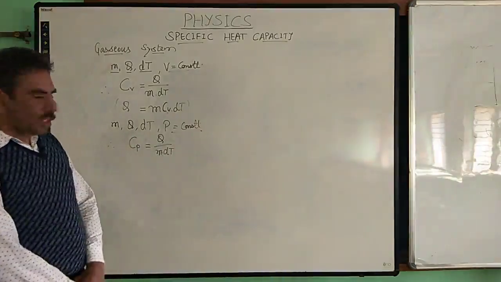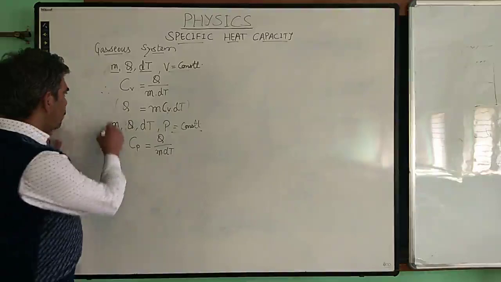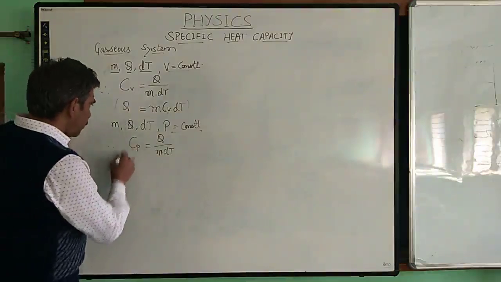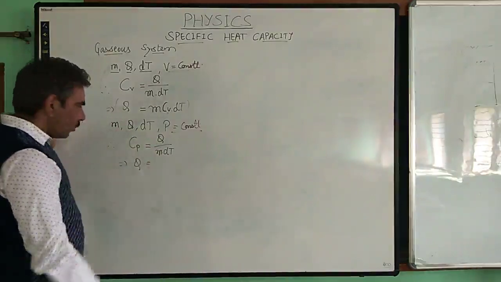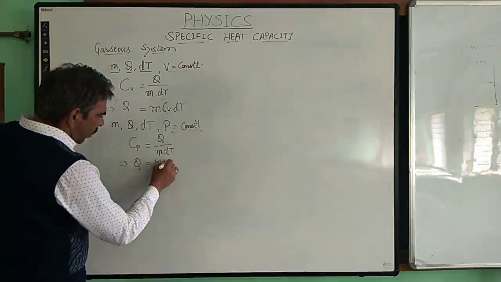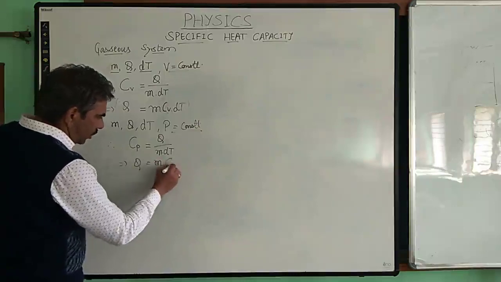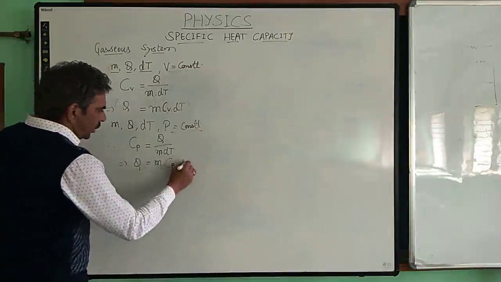This is how we define the specific heat capacity at constant pressure. Just as we found before, the total amount of heat which a gaseous system of mass m with specific heat capacity Cp at constant pressure absorbs for a temperature change of dT is mCp dT.